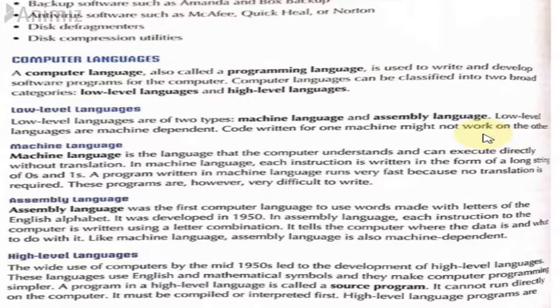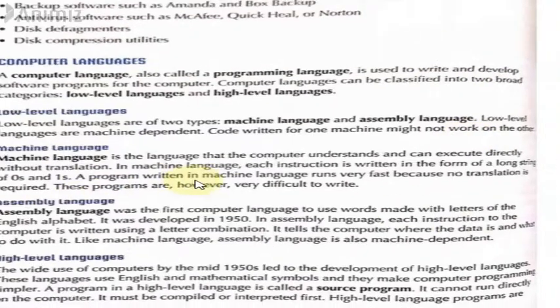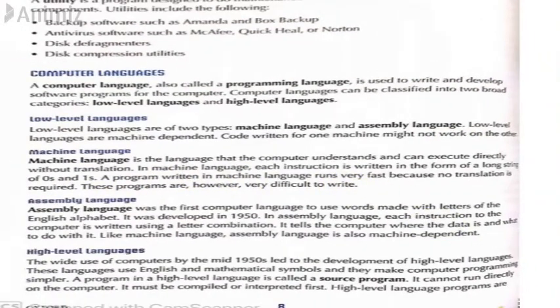So these machine language and assembly languages, they are machine dependent. You have to remember this, that they are machine dependent. So for example, if you have written a code for one computer, one machine, it's not necessary that it will work on all the computer devices or all the machines. So it is machine dependent.